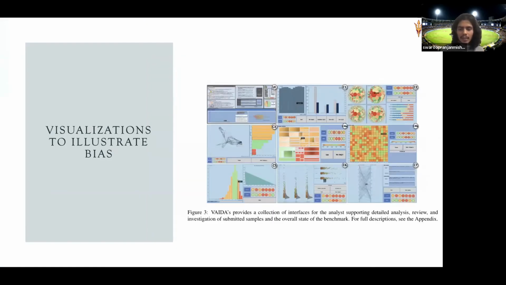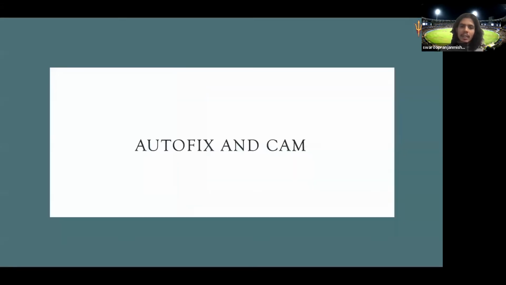Now, yeah, so this is more about the visualization aspect, like how do we visualize and all those things. We are going to open source it. So basically, you can actually see how different kinds of textual properties can produce different kinds of bias. But yeah, now to answer Vivek your question, this AutoFix and CAM, right?